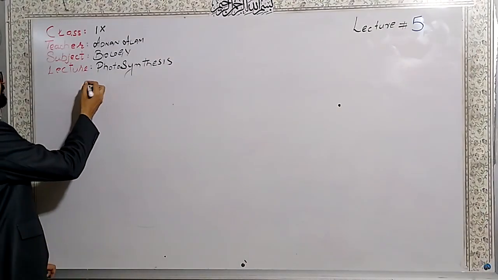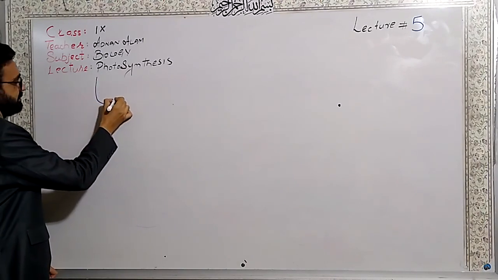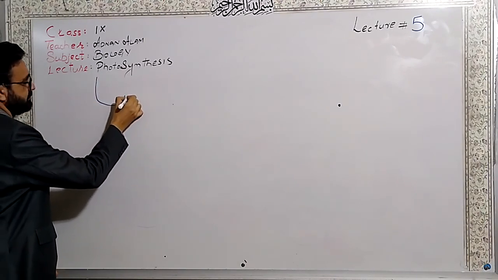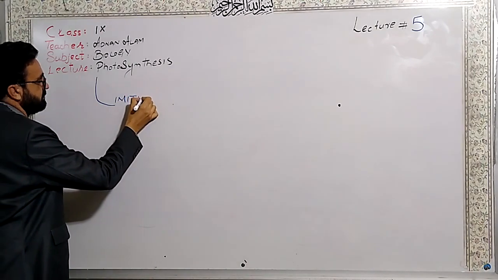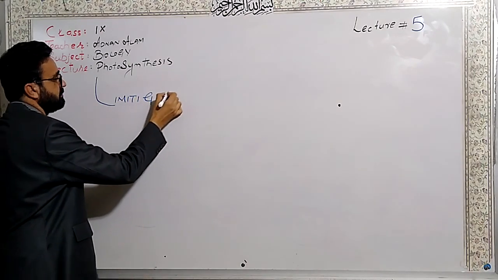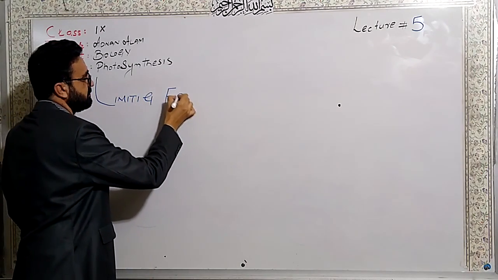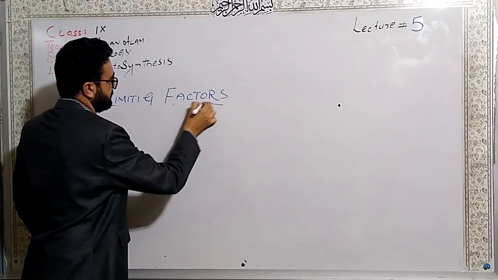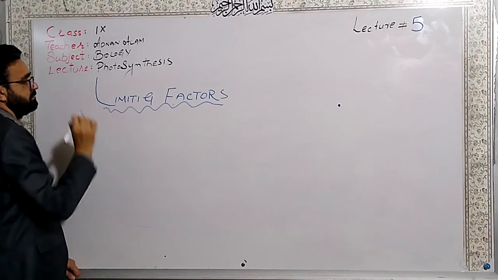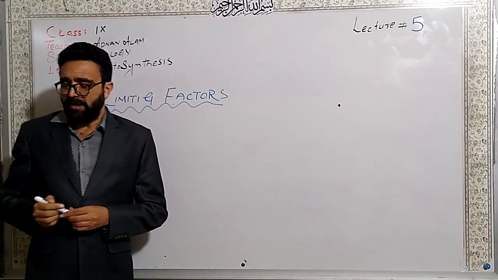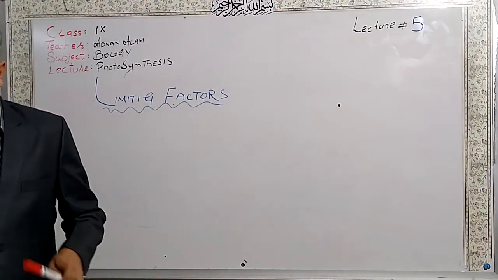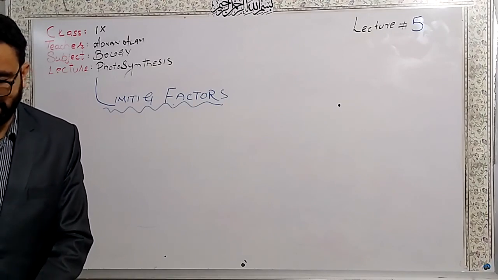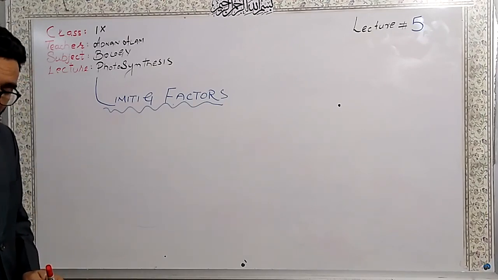Limiting factors of photosynthesis. The first limiting factor is the intensity of light.